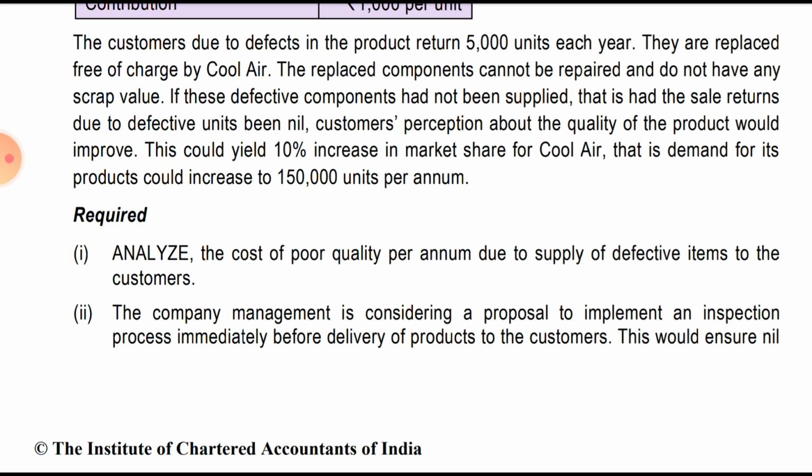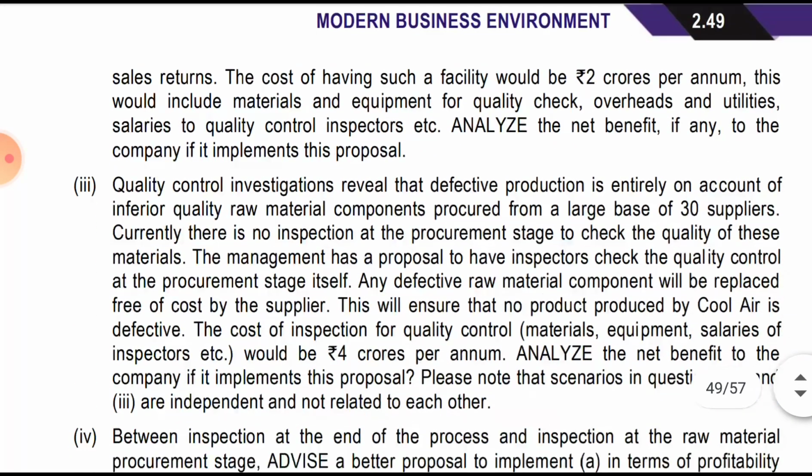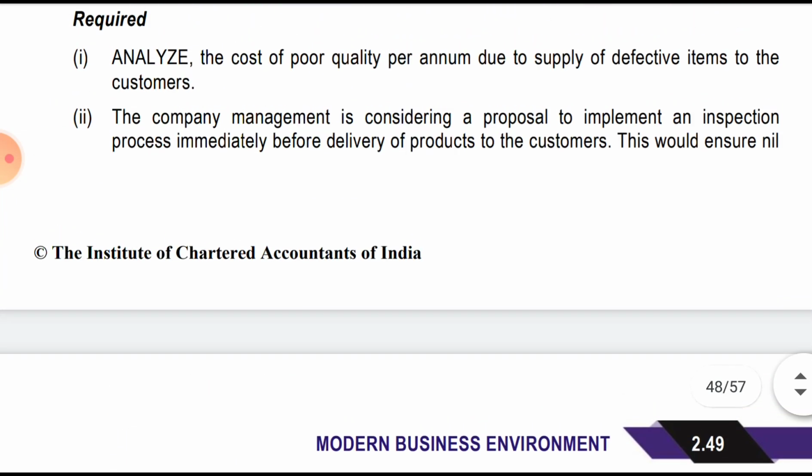Required: analyze the cost of poor quality per annum due to the supply of defective items to the customer. So we have to identify the cost of poor quality, and second, the customer. How many sub-questions are there in this? Okay, what we will do is we will do it one by one.